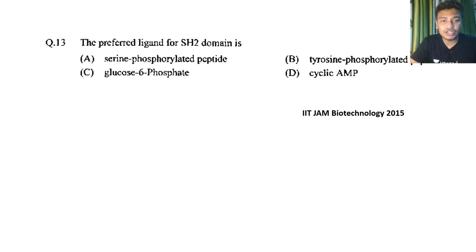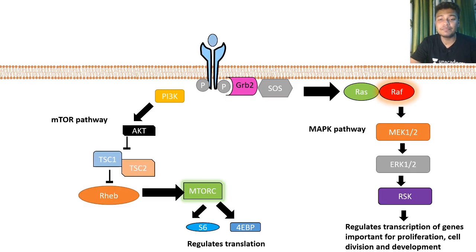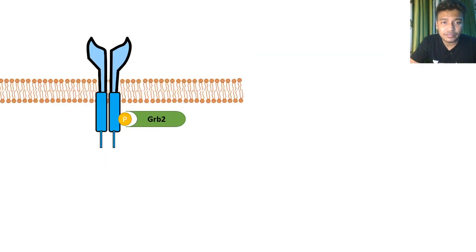Here is another question asked in 2015: the preferred ligand of the SH2 domain is serine phosphorylated peptide, tyrosine phosphorylated peptide, glucose 6-phosphate, or cyclic AMP, and the correct option would be phosphorylated tyrosine. So let me tell you, this is the MAP kinase pathway. I have a detailed video about that, so you can click on the I button to get a sense of that.